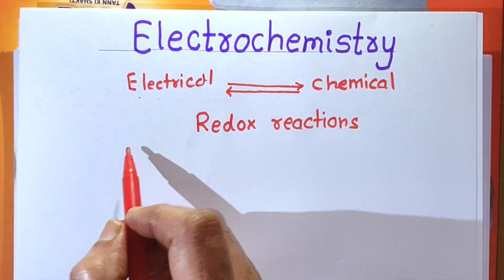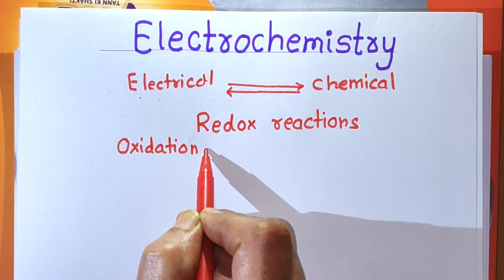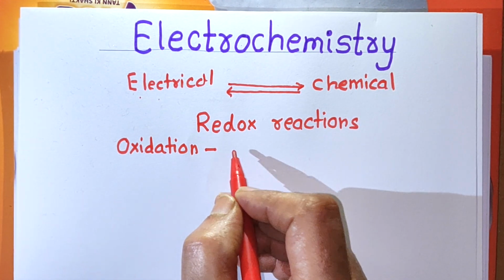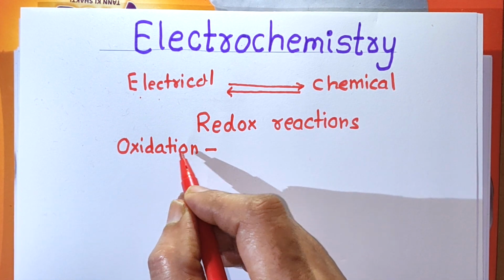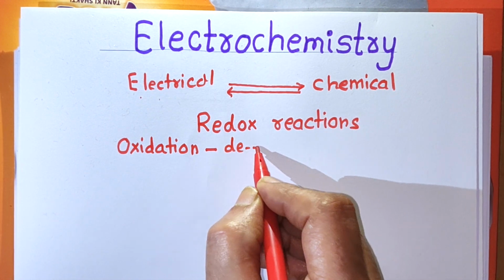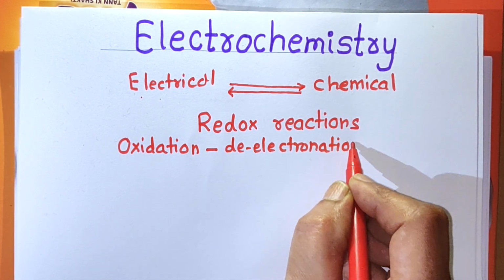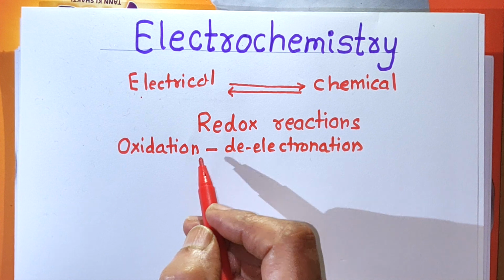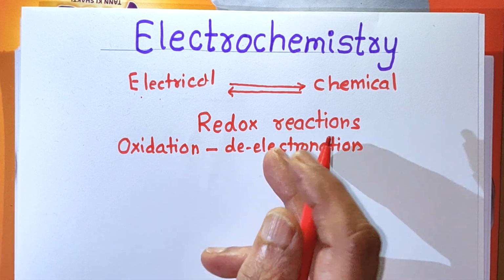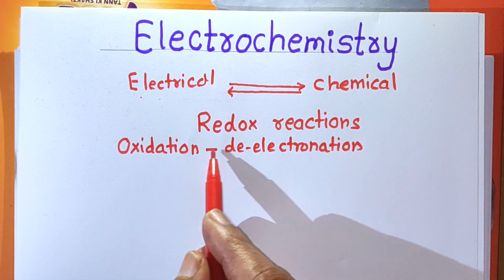What is the electronic concept of oxidation? We have studied there is the process or the reaction in which the substance loses one or more electrons, that is called as oxidation. That is loss of electrons. In short, it is called as de-electronation. Oxidation means in that reaction the substance may be atom, it may be ion, it may be molecule, it loses one or more electrons, then that process is called as oxidation process.